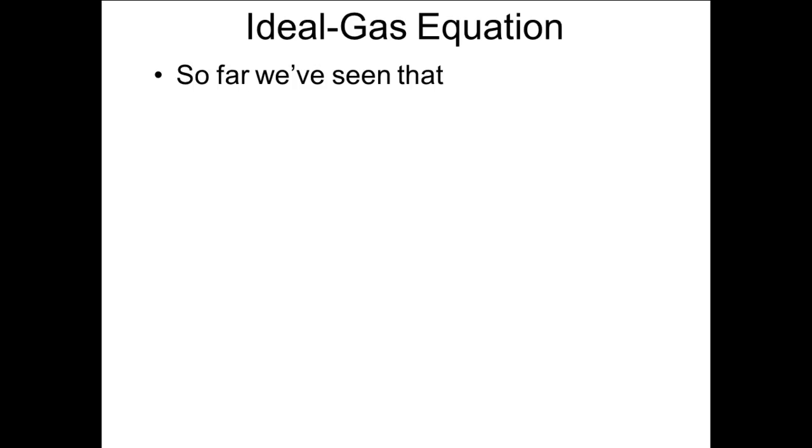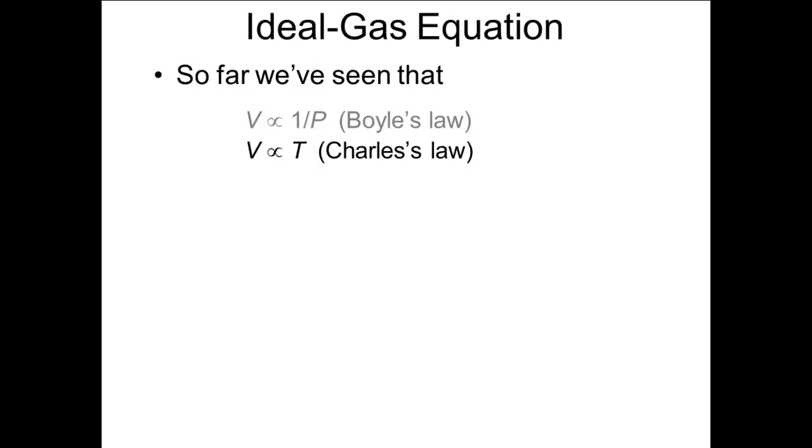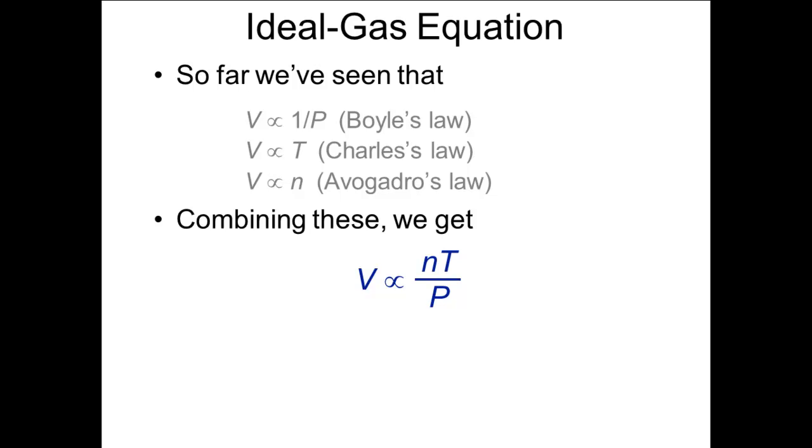We have seen that the volume of a gas is proportional to 1 over the pressure. It's also proportional to the absolute temperature. And it's also proportional to the number of moles of the gas. When we combine these relationships, first proposed by Emile Clapeyron, we get that the volume is proportional to the number of moles times the absolute temperature divided by the pressure.